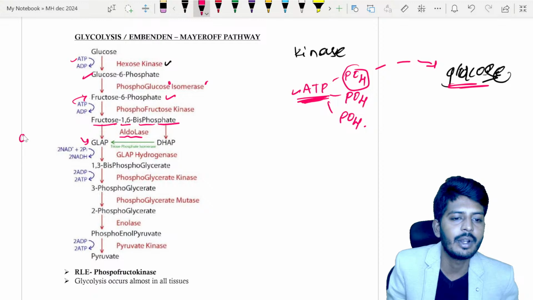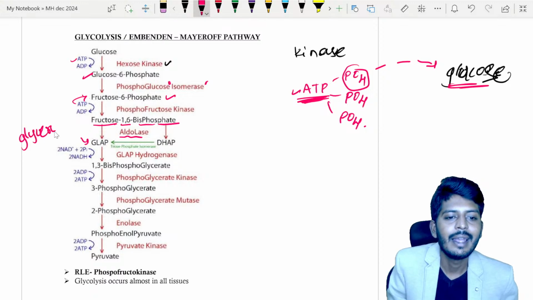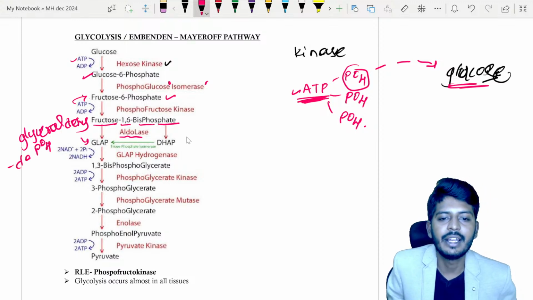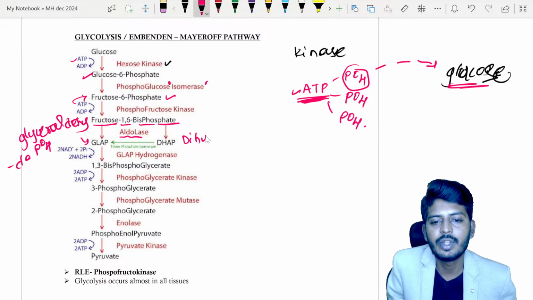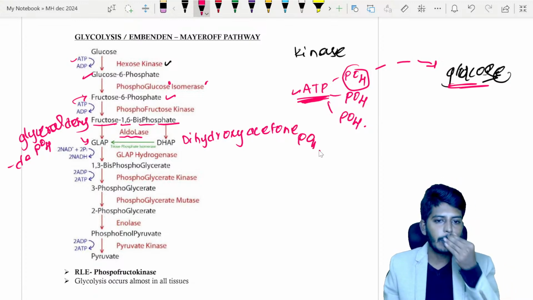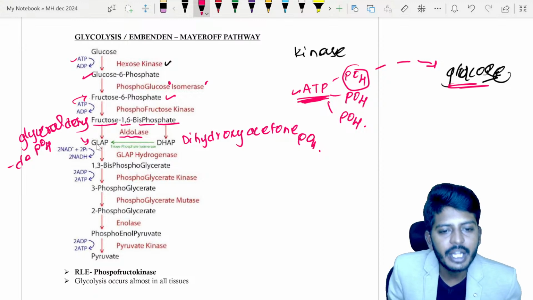One is GLAP. What is GLAP? Glyceraldehyde phosphate, and DHAP, dihydroxyacetone phosphate. Now dihydroxyacetone phosphate will again get converted into GLAP.